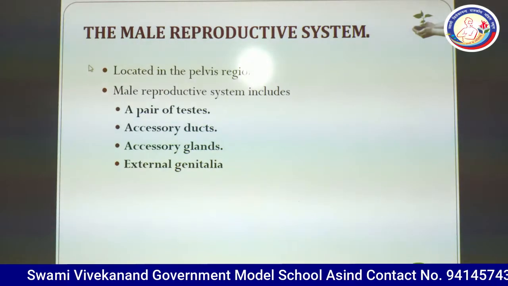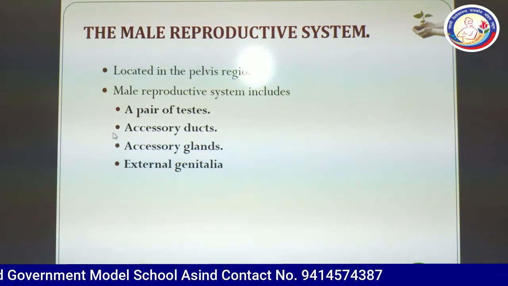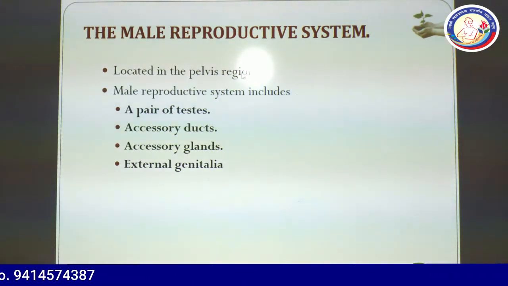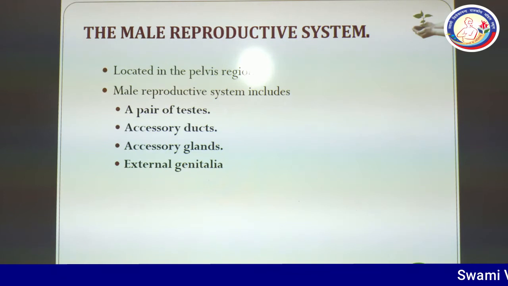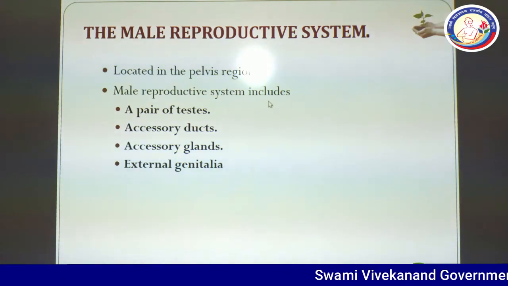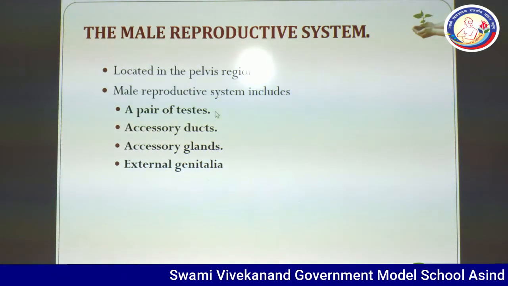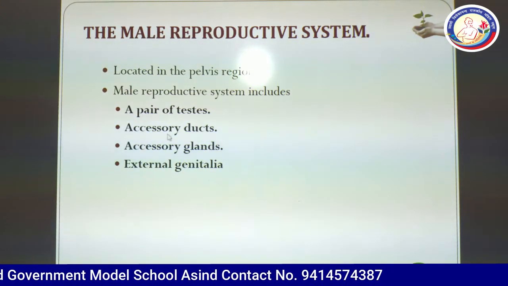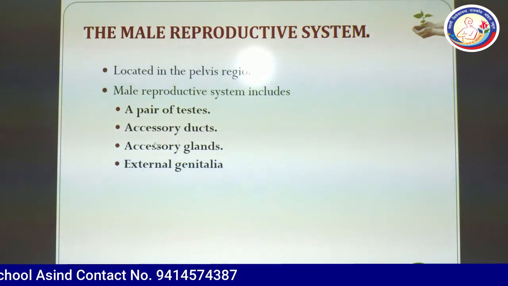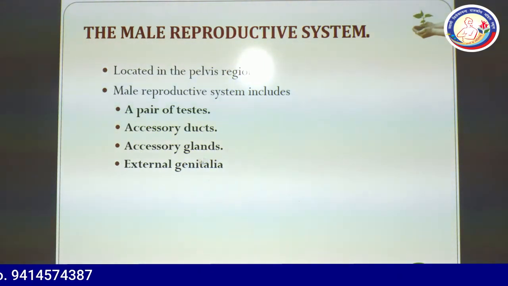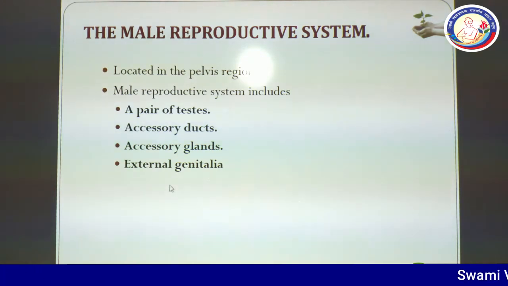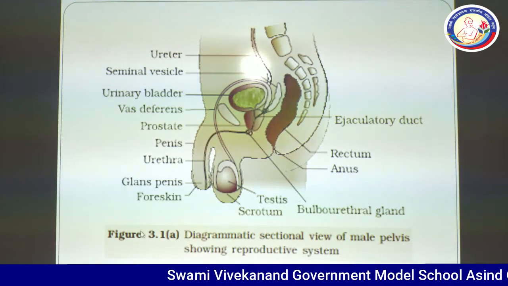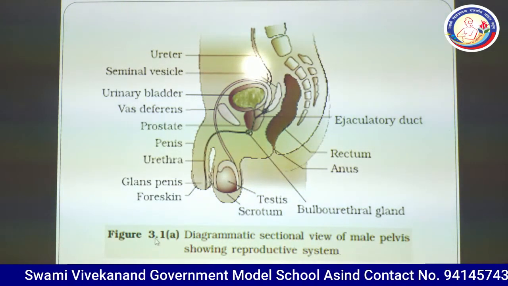Male reproductive system. As I have already told you, it is located in the pelvis region. The male reproductive system includes a pair of testes, which is the primary sex organ of the male, accessory ducts, accessory glands, and external genitalia. Its figure is given in chapter number 3.1a.